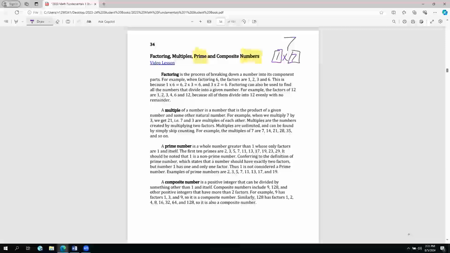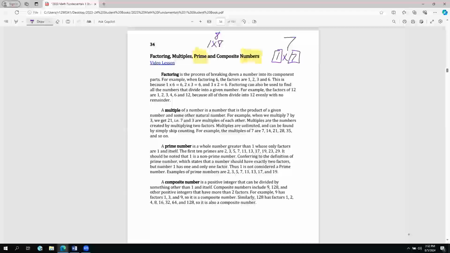Now, let's just try the next number. After the number 7, let's think about the number 8. And you're going to see how they're quite different. If I show you the number 8, let's say, what two numbers can I multiply to give me the number 8? Well, of course, you're going to say 1 times 8, because 1 times any number is always that number. So 1 times 8 is 8. It's always going to have that.